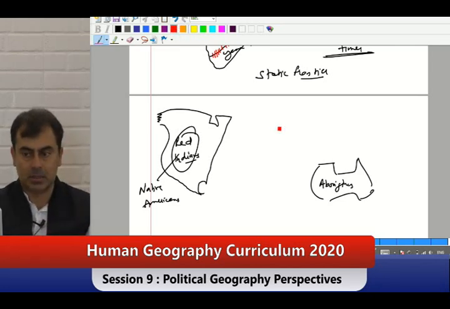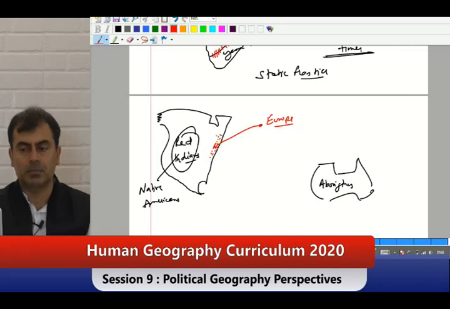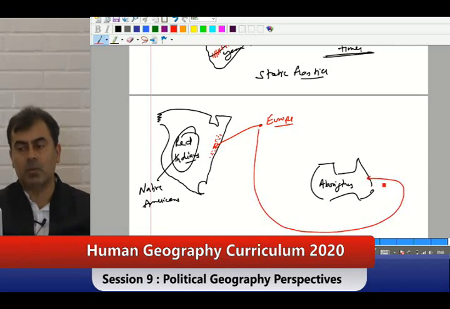Now what happens is, this is Europe. During colonization, they have come here. Europeans are over here. Do we get that? Europeans also came, remember, they went to Botany Bay, Sydney.